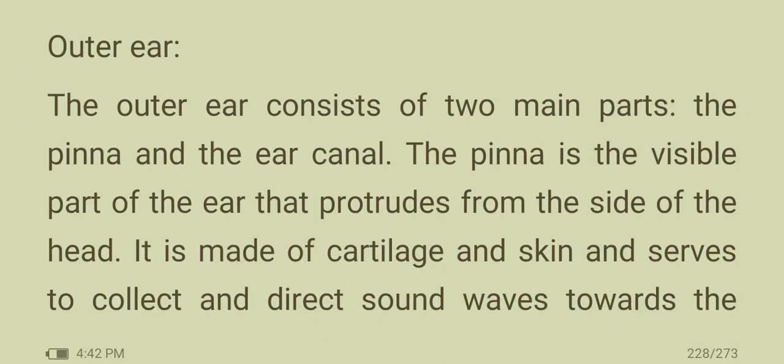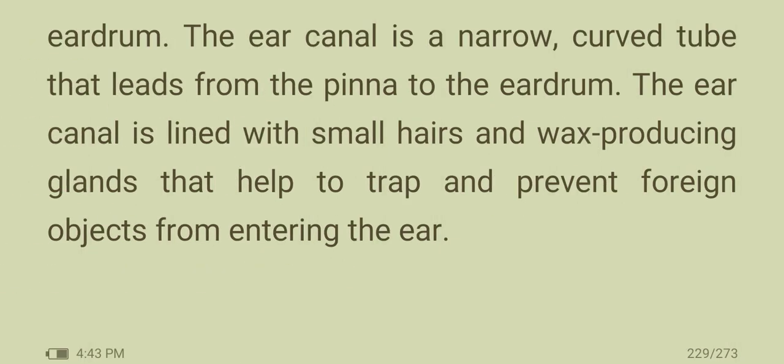Outer ear. The outer ear consists of two main parts, the pinna and the ear canal. The pinna is the visible part of the ear that protrudes from the sides of the head. It is made of cartilage and skin and serves to collect and direct sound waves toward the eardrum.